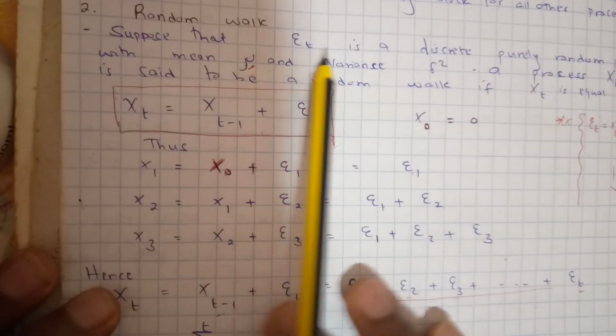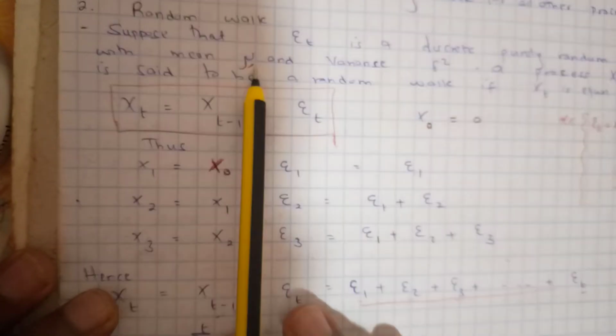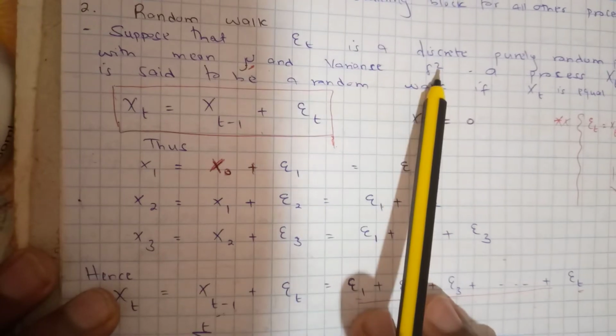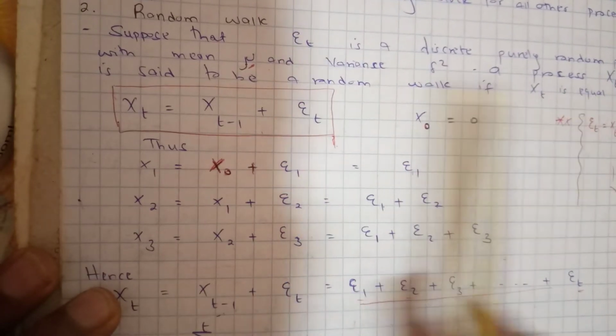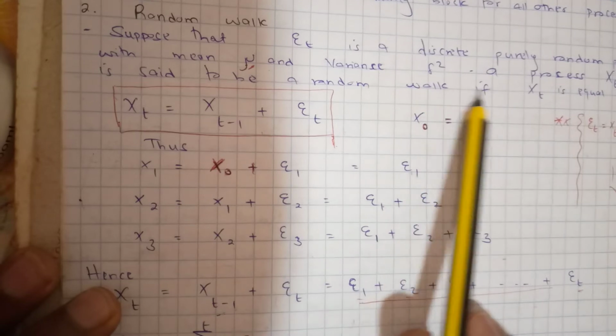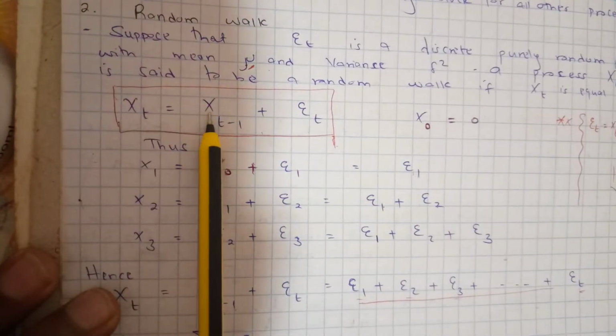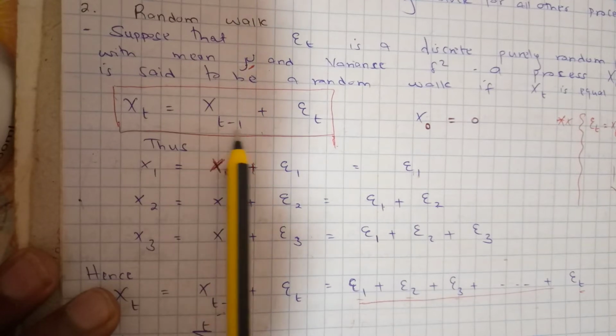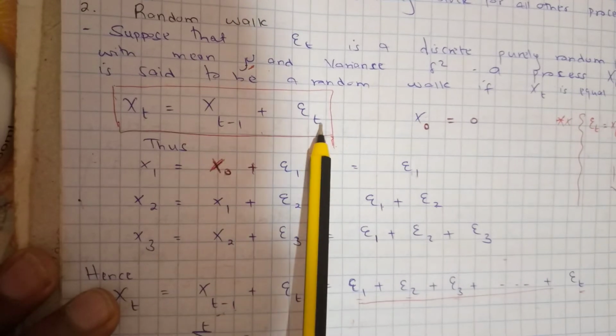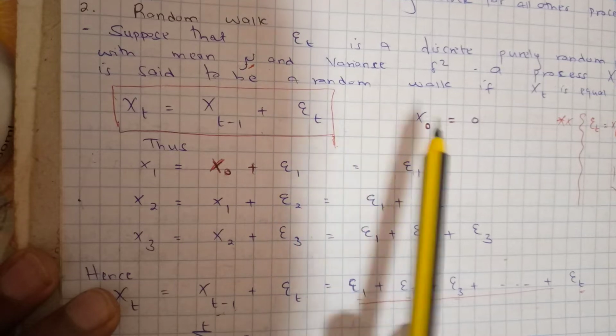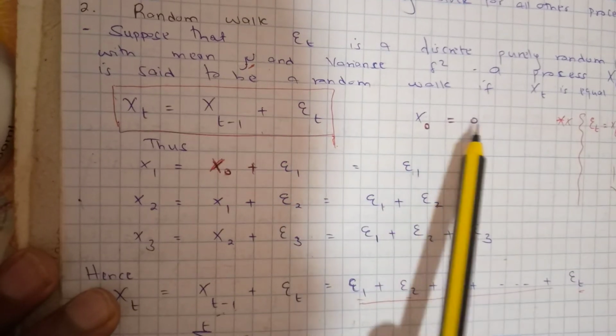So, we suppose that epsilon t is a white noise with mean mu and variance sigma squared. A process x t is said to be a random walk if x t is equal to x t minus 1 plus epsilon t, and we say that x naught is equal to 0.